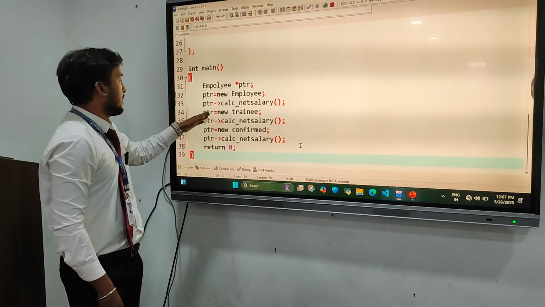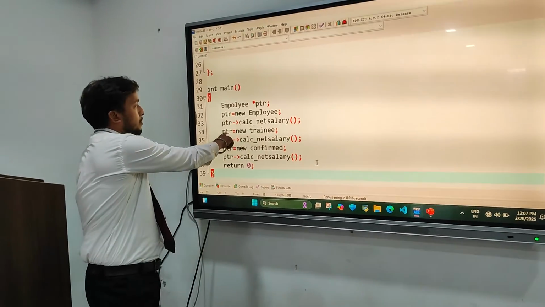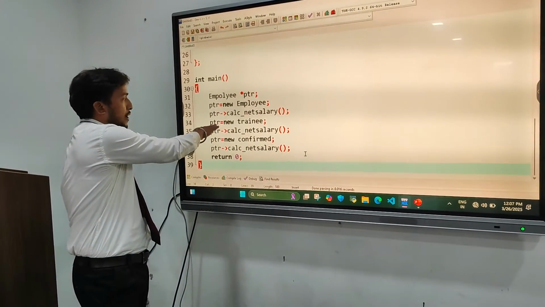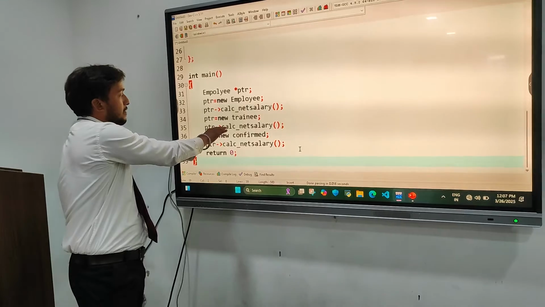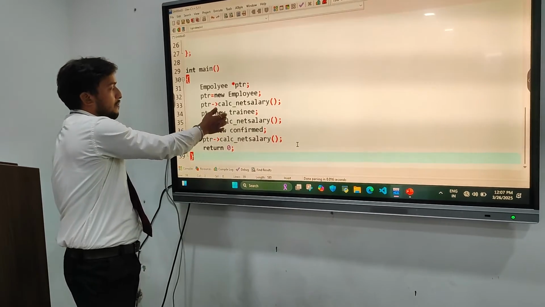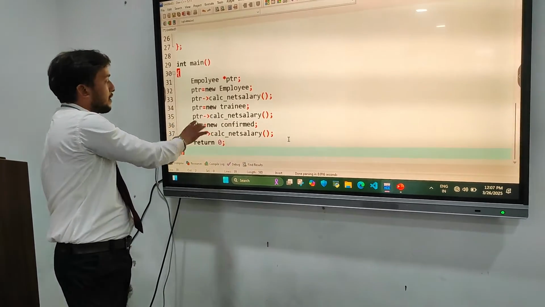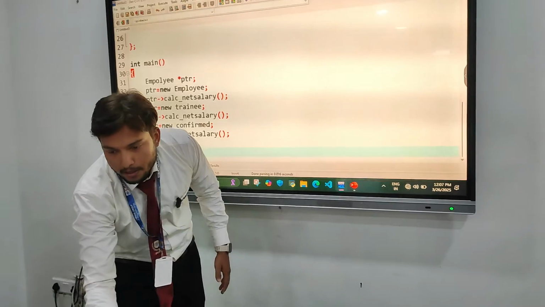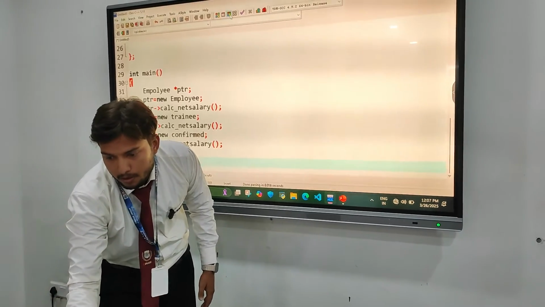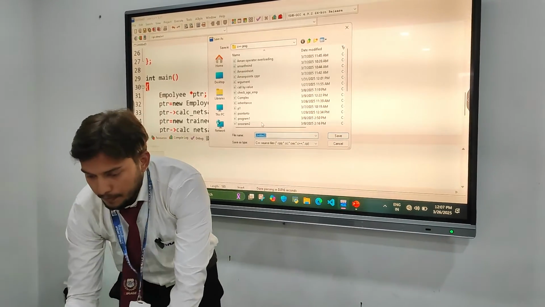But as the program is written, when we assign a new value to the pointer, it needs to call the other function inside the trainee class. But what we can see over here is that it won't work. Let's see.